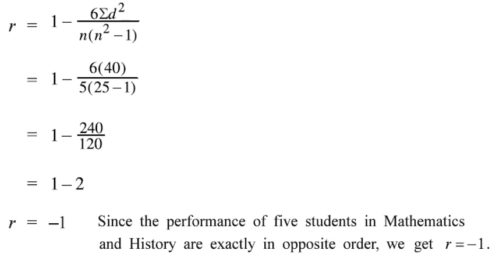So the performance of 5 students in mathematics and history are exactly in opposite order, that is perfect negative correlation. Here negative means the opposite and negative 1 means perfectly opposite, perfectly inverse. That means the person getting the highest rank in mathematics gets the lowest rank in history and vice versa.